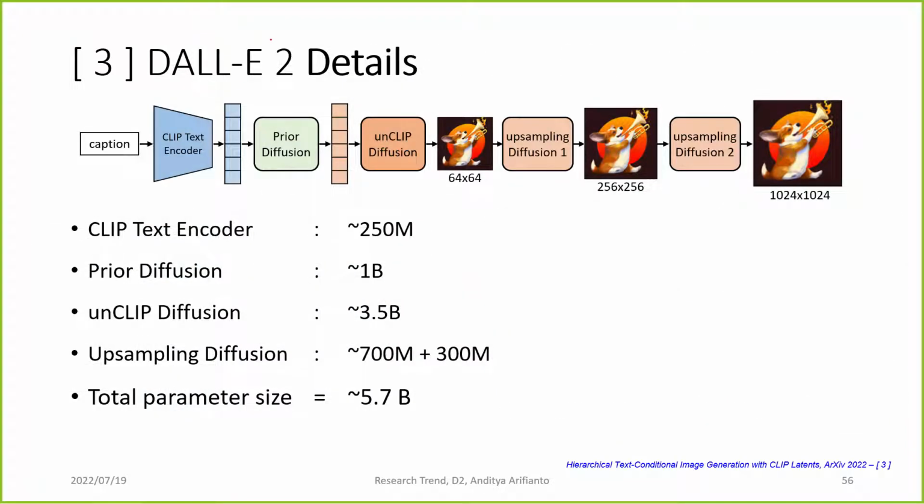So this is DALL-E 2. It used a CLIP text encoder of 250 million parameters. It used a prior diffusion of 1 billion parameters. The unCLIP diffusion itself is 3.5 billion, matching GLIDE. And then it generates 64 by 64. It used an upsampling diffusion of 700 million parameters, and then a second upsampling of 300 million. So the total parameter size is 5.7 billion parameters.